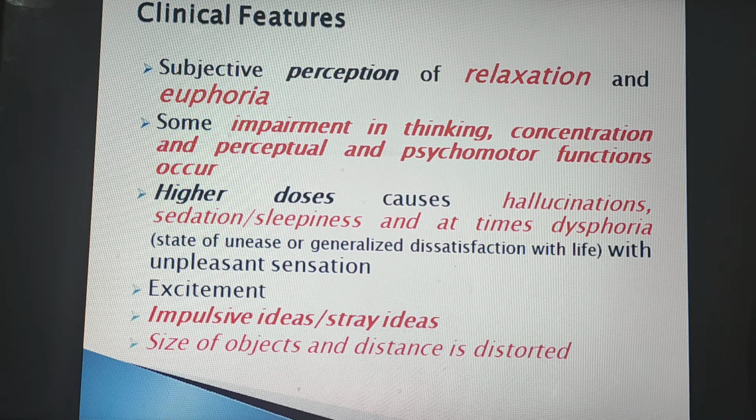Higher doses cause hallucinations, sedation or sleepiness and at times dysphoria. Dysphoria means a state of unease or generalized dissatisfaction with life, with unpleasant sensation, but it happens in higher doses.